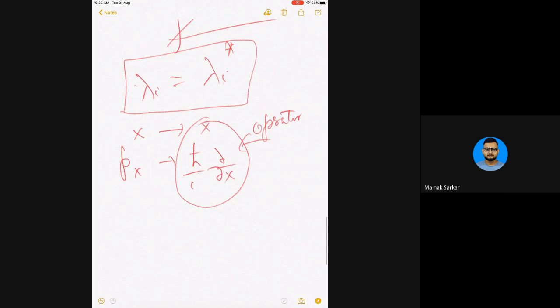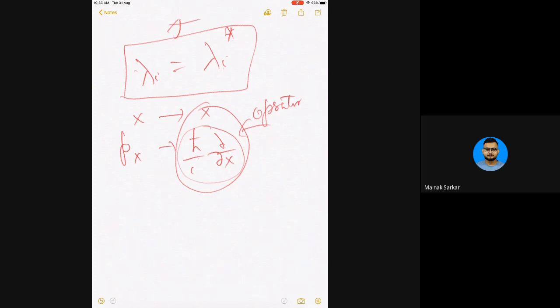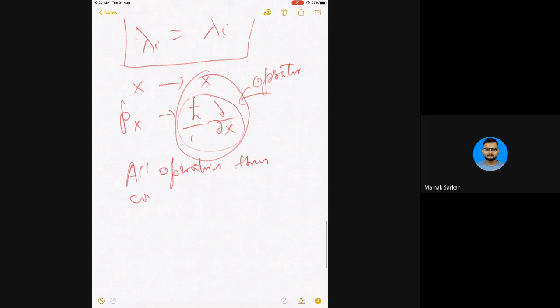And this is the beauty of the postulates of quantum mechanics: this construct of p_x ensures that all operators thus constructed are Hermitian. So if you ask me why all operators are Hermitian, that is in the construct.